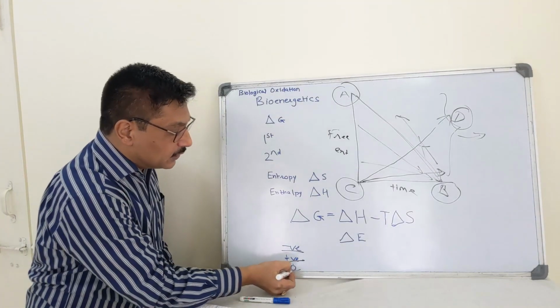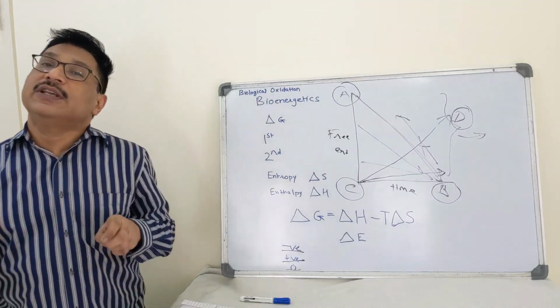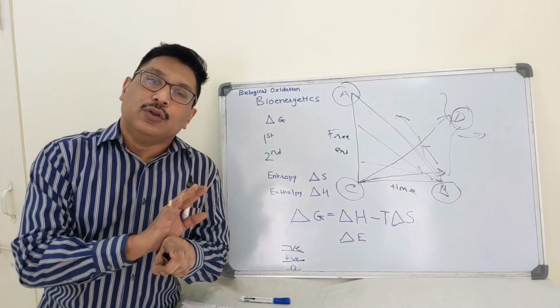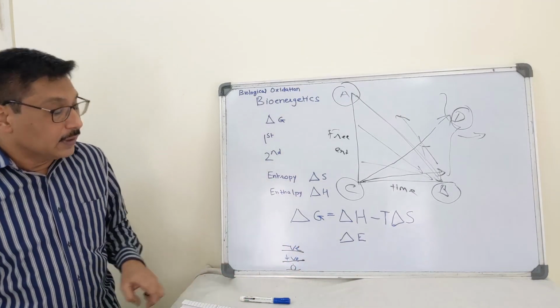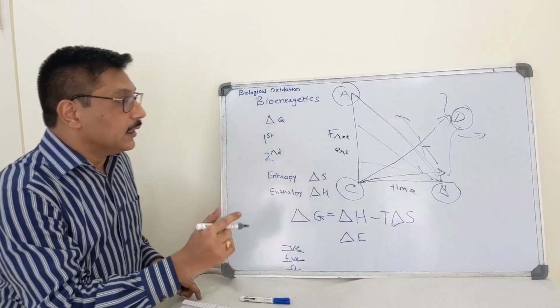Now the third situation where delta G is 0. That means the system is at equilibrium and there is no net change. Changes are there.